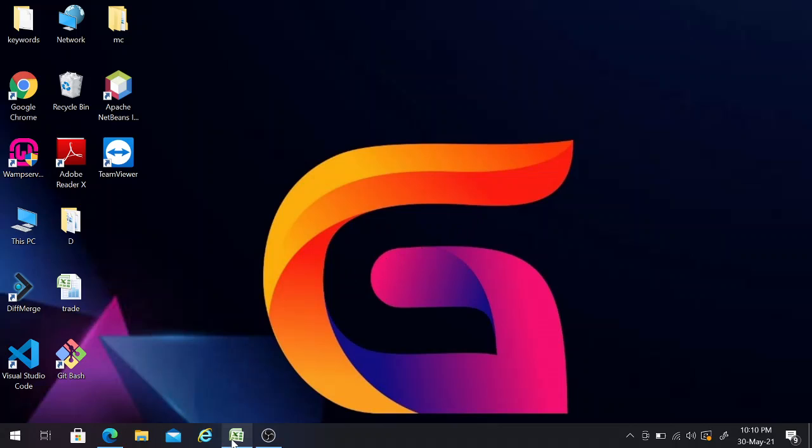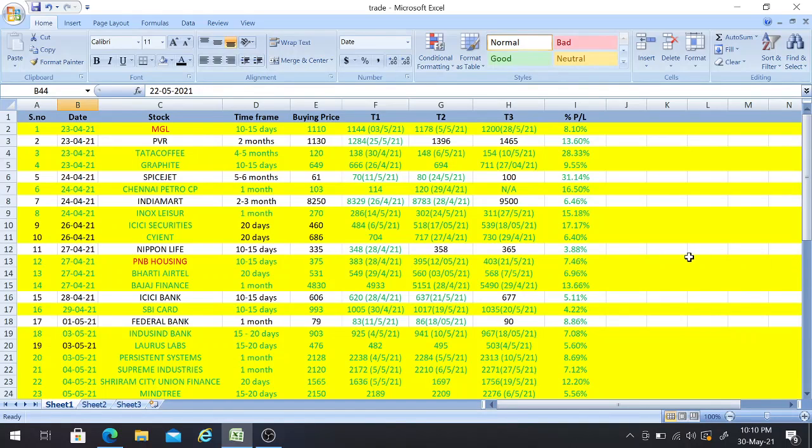So now first we'll go to the Excel sheet. For those who are new to my channel, this is the Excel sheet where you'll have the record of all the trading calls I have given till now, with the exact date, the stock name, the time frame, the buying price and the target I have given, the date on which the targets got achieved, and the percentage return we got on these trading calls. By this you'll be able to gauge the accuracy of my trading calls. You can recheck these in your respective trading platforms by going to the respective dates on which I gave the buy call and on which we got the targets achieved.